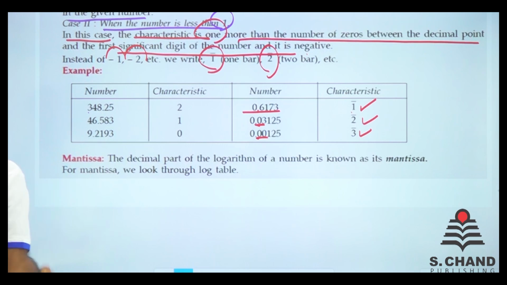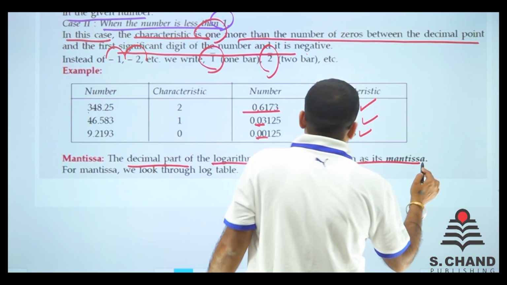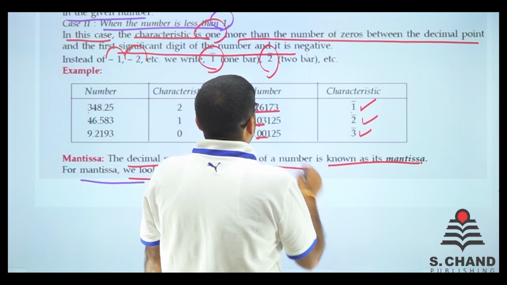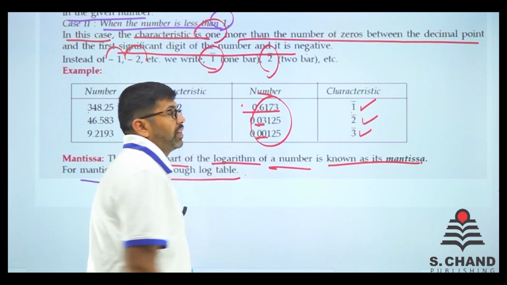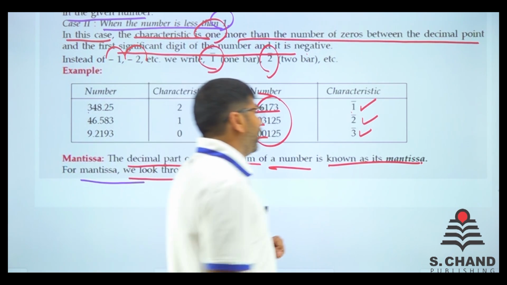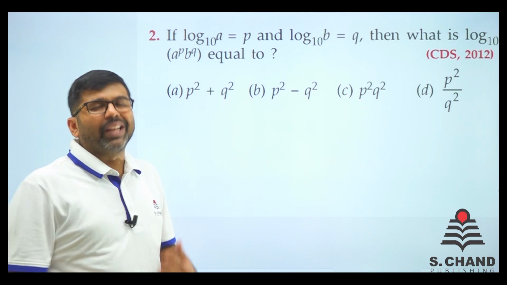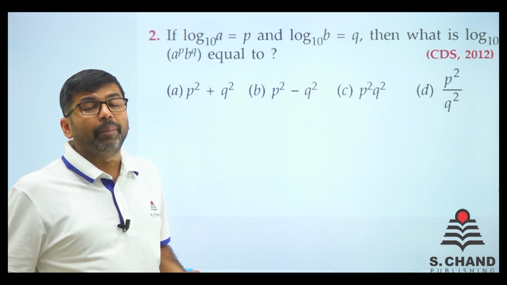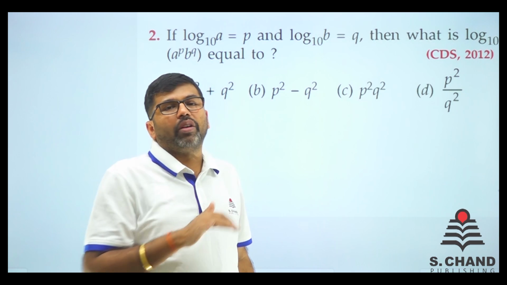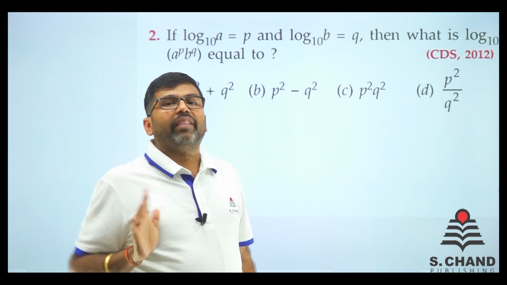And what is mantissa? The decimal part of the logarithm of a number is known as its mantissa. For mantissa, we look through the log table. जो डेसिमल पार्ट है उसी को मेंटिसा कहते हैं. चलिए कुछ क्वेश्चंस करते हैं. Let's do some questions so that कुछ एनर्जी मिलेगा, कुछ करने को समझ में आएगा. थियरी पार्ट इंपॉर्टेंट है, कॉन्सेप्ट इंपॉर्टेंट है, but more important is practical, because एग्जाम में वही आने वाला है.